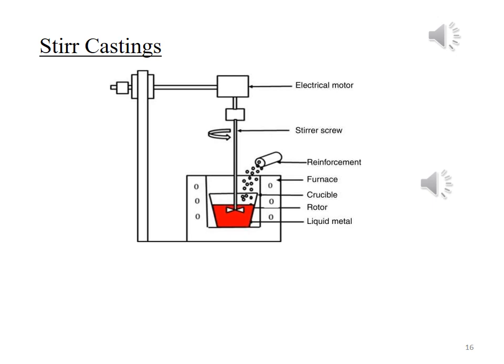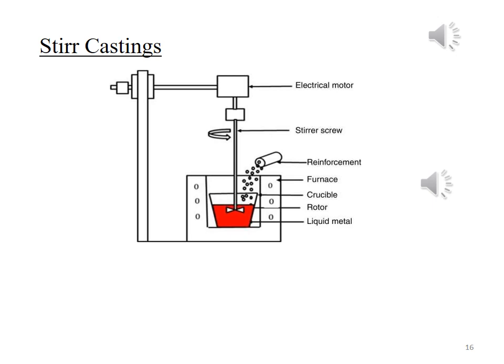In this method, metal is present in the liquid form and reinforcement material is added into the liquid matrix phase at a high temperature. As a result, the reinforcement material is also melted at high temperature.